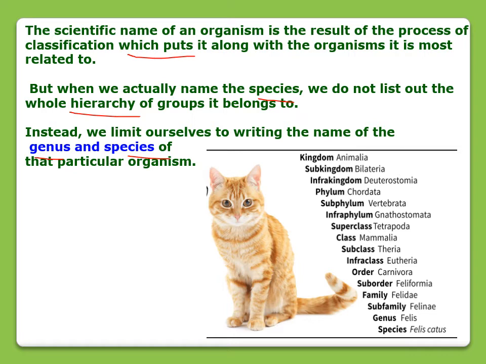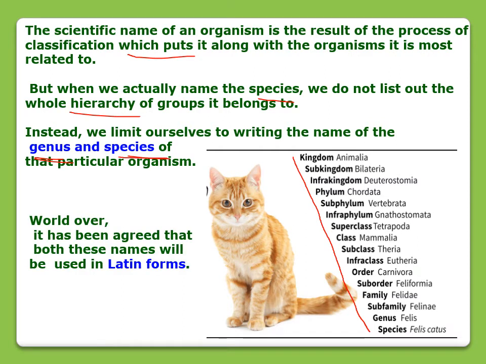See, this is the hierarchy of an animal. This is the hierarchy of cat. But we will not write all these when we write the scientific name. We'll just write the genus and species. All over the world, it has been agreed that both these names will be used in their Latin forms, and then it will be a unique name.